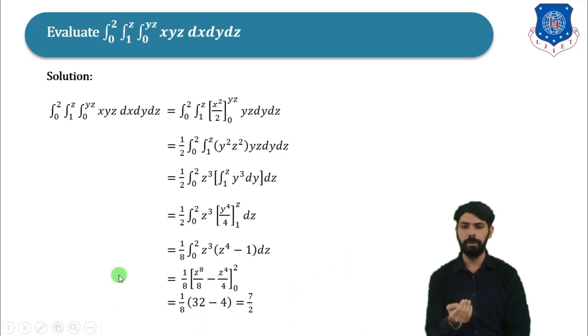So this will be 1 divided by 8, 32 minus 4. And 32 minus 4 will be 28, 28 divided by 8, and if we simplify 28 divided by 8, then it will be 7 divided by 2.